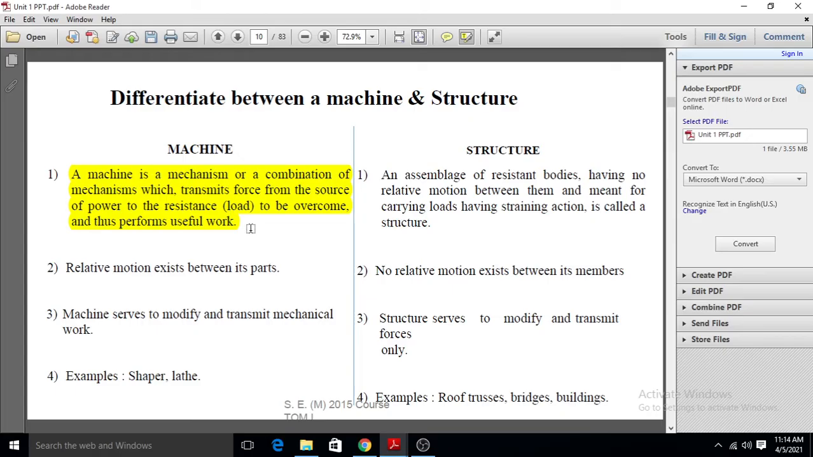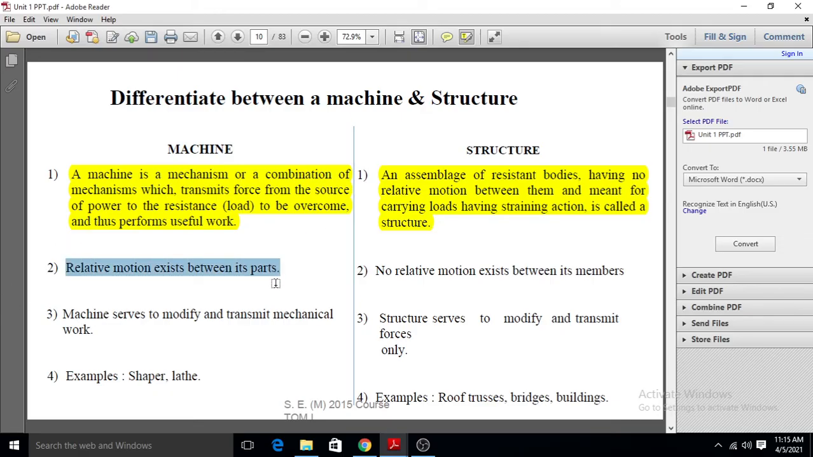And a structure is also an assembly, but it is an assembly of resistance bodies. What is a structure? A structure is an assembly of resistance bodies having no relative motion between them. Means in a structure there is no relative motion between the bodies. It is only designed to carry the load. Okay, this is the first difference.